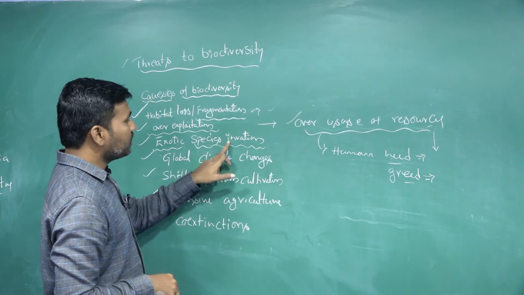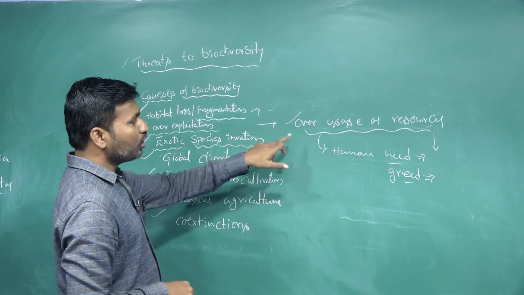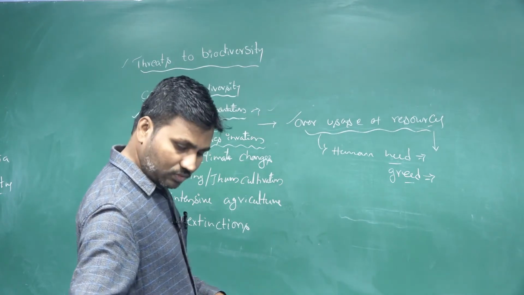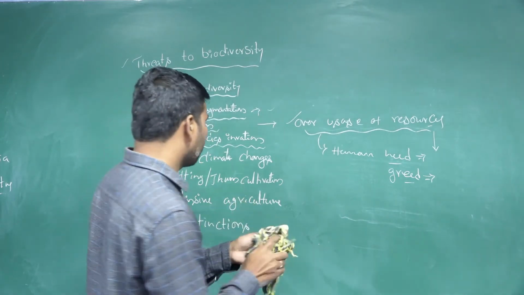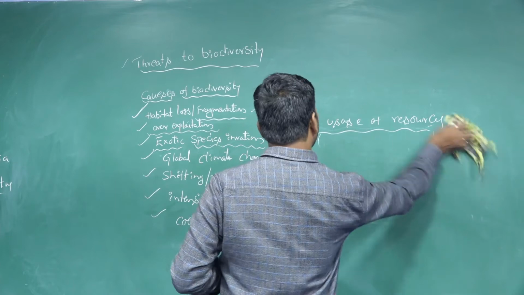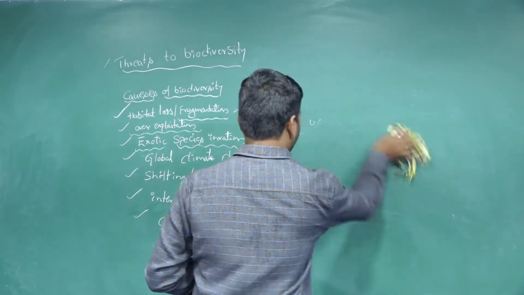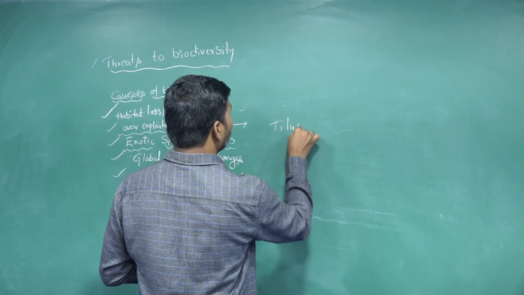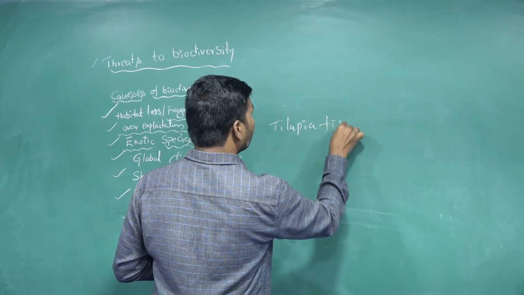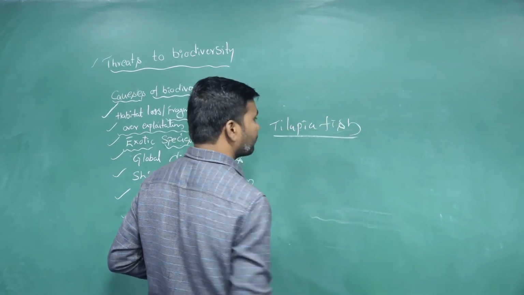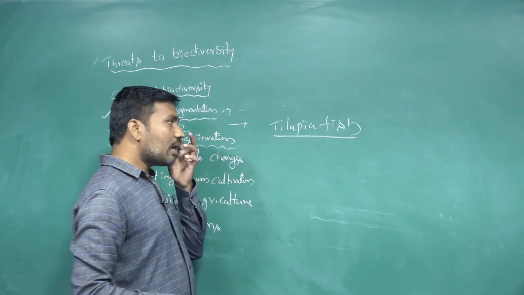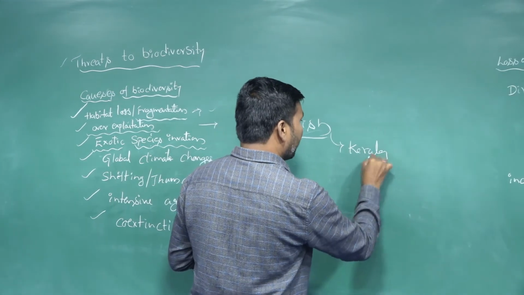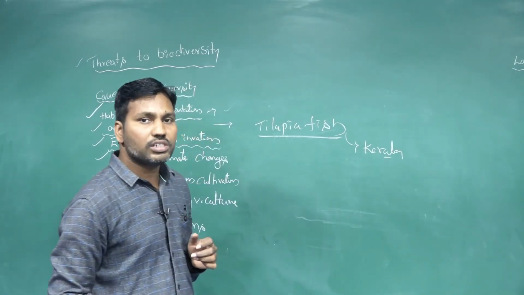For example, we are taking the tilapia fish. The tilapia fish was introduced into Kerala.